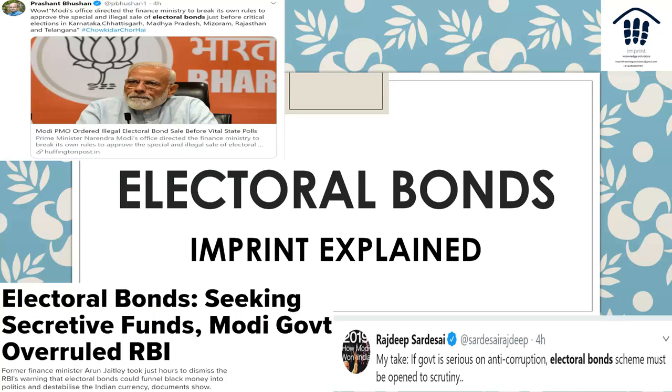Prashant Bhushan talking about how Modi PM ordered illegal electoral bonds sale before vital state polls. Rajdeep Sardesai talking about how electoral bonds must be reopened to scrutiny. So those kinds of things, right? Whether that's the case, let's look at it.